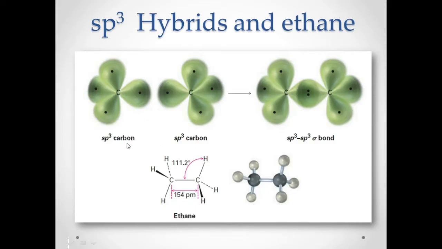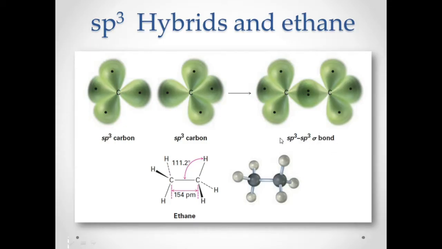So this is now the sp3 representation for this carbon, and the other sp3 representation for the other carbon. The sp3 C-C bond would be on this side. If this sp3 carbon bonds to another sp3 carbon, then there is a bonding that will occur between both of the sp3 carbons here and there.